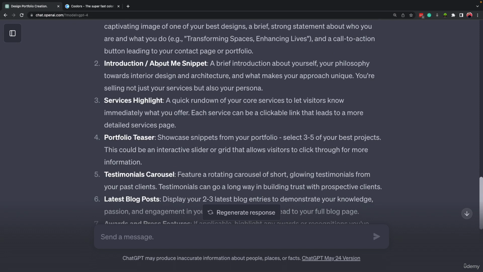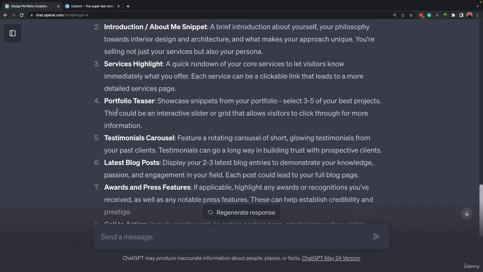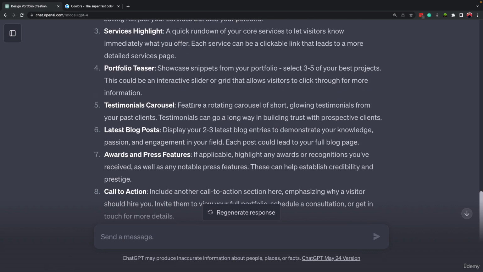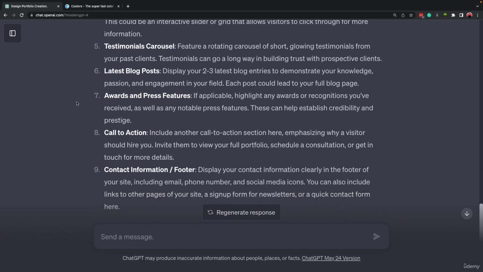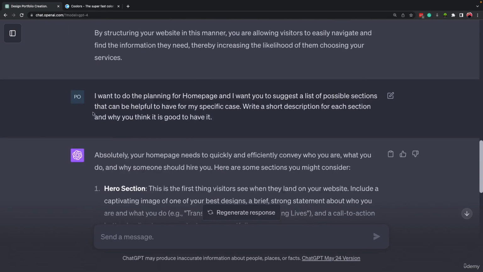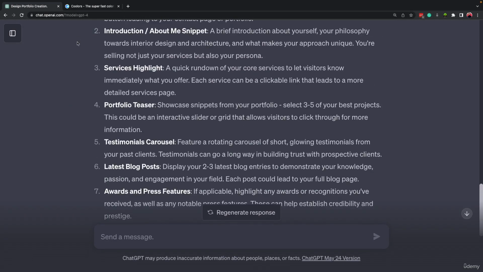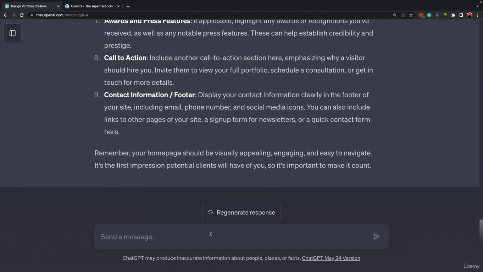Then we have an introduction, an about me snippet, a brief introduction about yourself, your philosophy towards interior design and so on, services highlights, portfolio teasers, testimonial carousels, okay. And it's not necessary to have all of them on your homepage, but you can select the ones that you think are important to have, okay. And let's say at the top of all of these, we want to have our header, right? So let's come down and say,